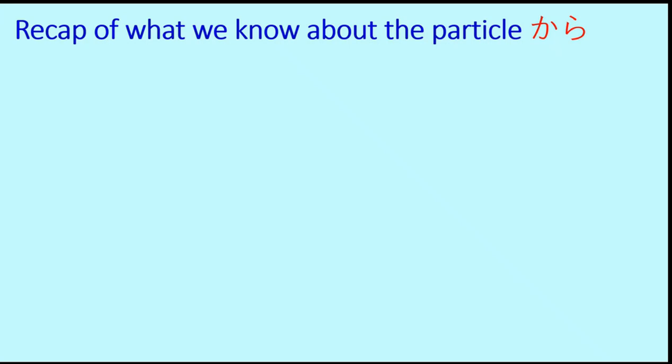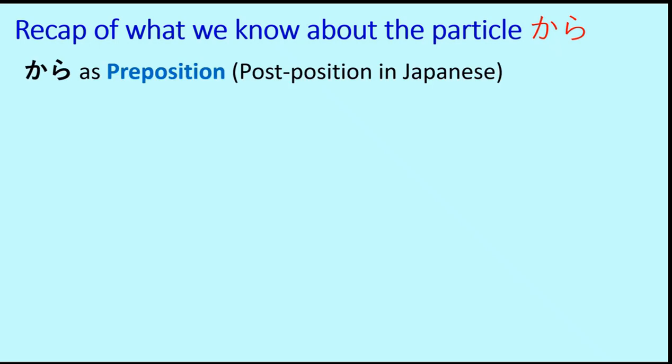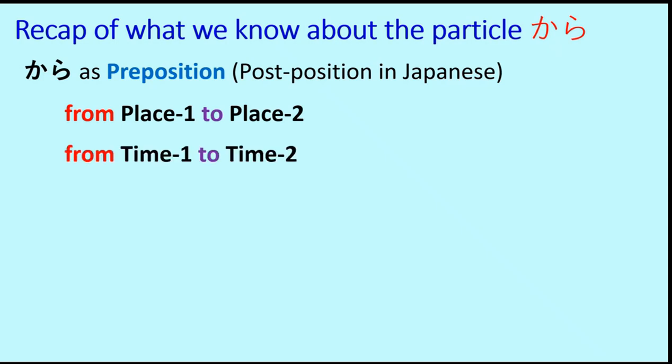Recap of what we know about the particle kara. Kara is a very common particle which we all know, and it indicates from when it is used as a preposition. Preposition in English, but in Japanese it's actually a postposition because it appears after the word. For example, from place 1 to place 2, we will say place 1 kara, place 2 made. So kara appears after place 1, that's why it's a postposition and not a preposition, unlike English where from comes before place 1. And another application is from time 1 to time 2.